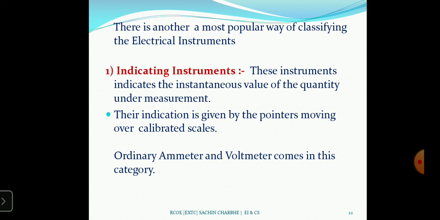This indication is given by a moving pointer and calibrated scale. Examples are the ordinary ammeter and voltmeter, which come under this category. That is the indicating instrument, a simple pointer-based instrument.